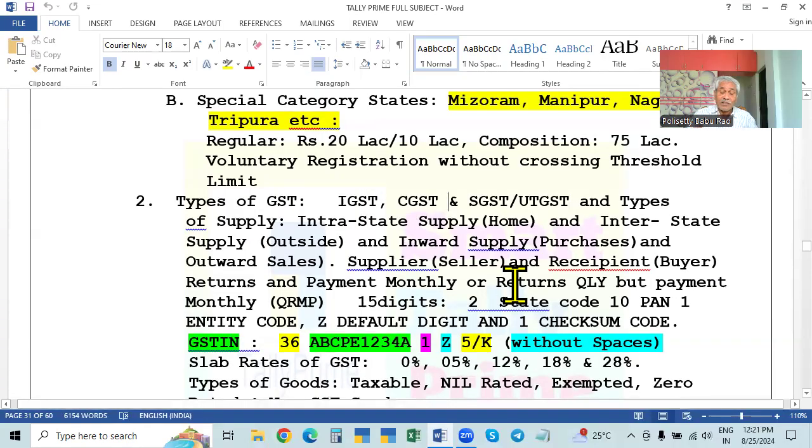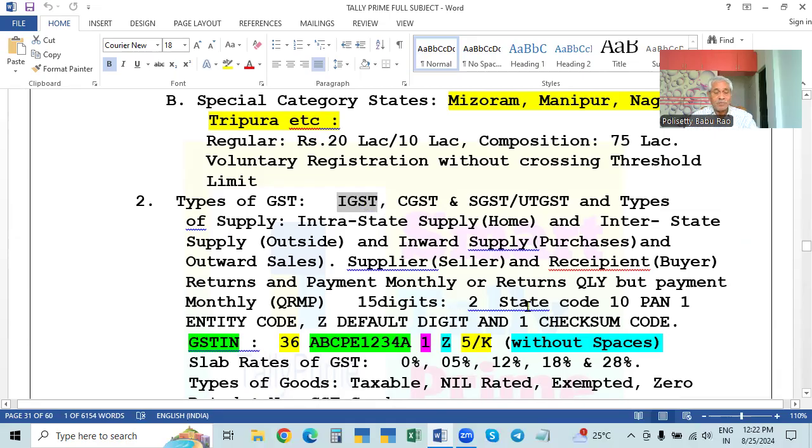The state in which the goods are consumed is the destination, so on the basis of that, it will share with that particular state. It is called IGST, integrated goods and services tax. Both central CGST and state SGST are combined, that is, both are integrated. That is why it is called IGST.